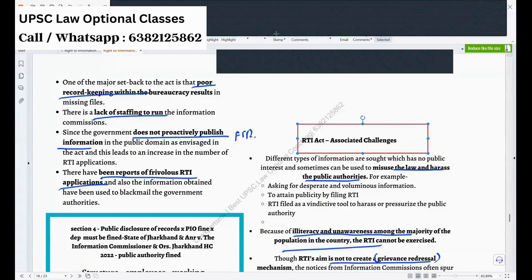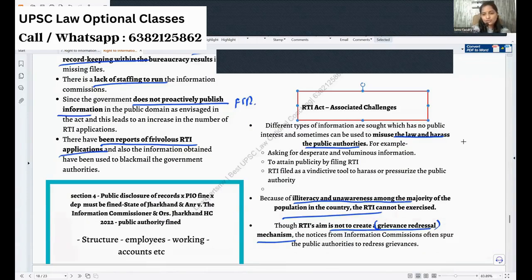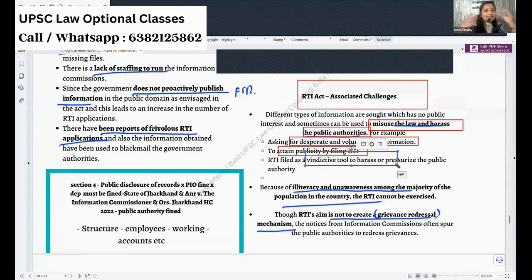Some frivolous RTIs, ma'am, for personal gains. Frivolous. Right. For personal gain, that is the first thing. You see, there is a lot of misuse of law and harassment of the public authorities. You don't like that public authority who is straight and who doesn't take any corruption, who's not favoring you. What will you do? You will be desperately asking for voluminous information. You will put in a lot of RTI so that he is not able to do his public work. And for attaining publicity, use RTI like a PIL. And then as a vindictive tool to harass them, to pressurize them, you use RTI.